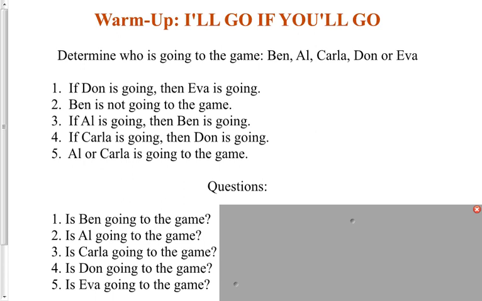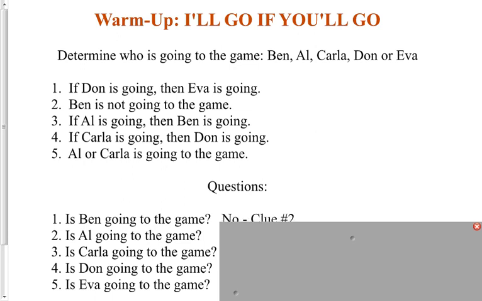Question 1. Is Ben going to the game? Well, we can look up above at statement 2, and it states very clearly Ben is not going to the game. So we know that no, Ben is not going to the game because of clue number 2.